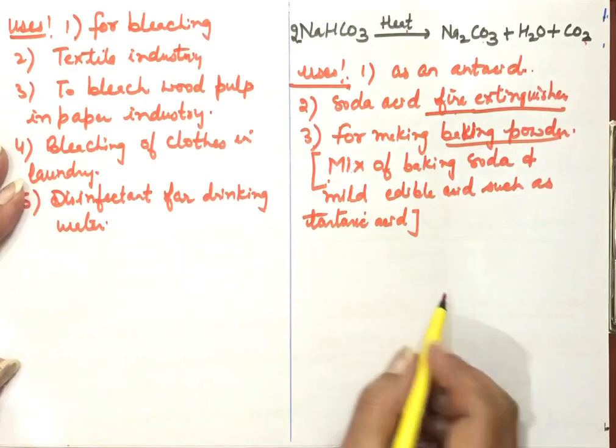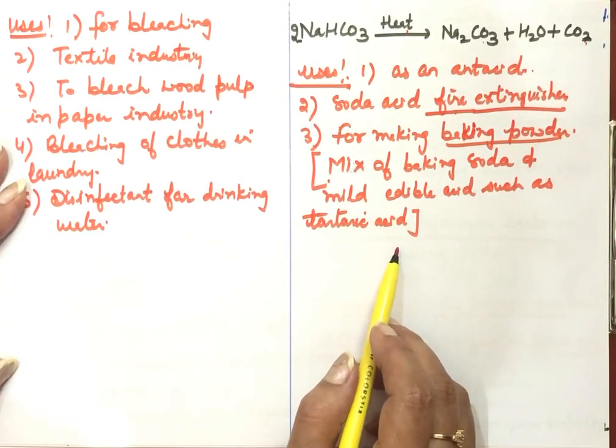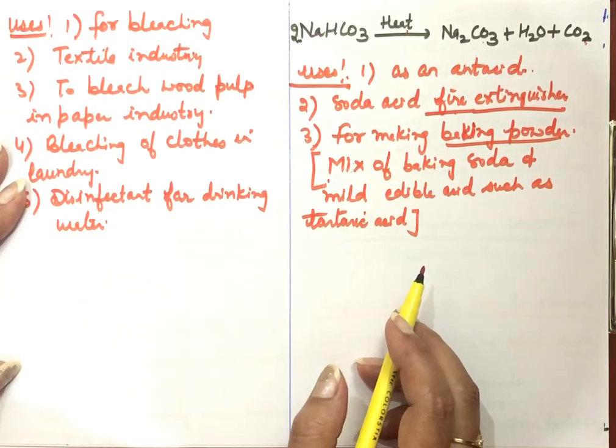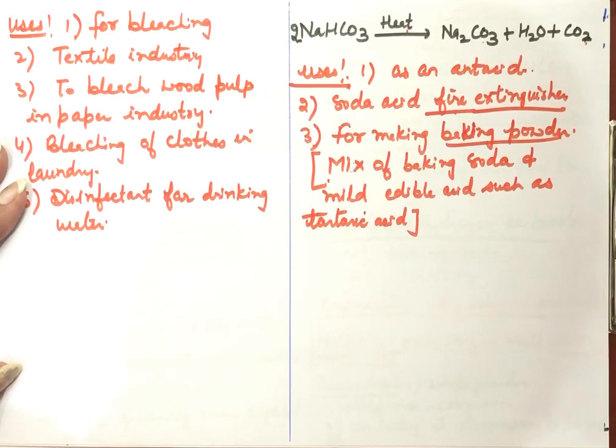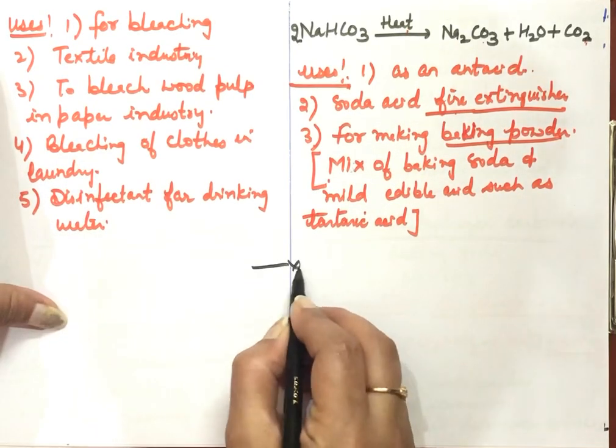So baking soda and tartaric acid becomes baking powder actually. And on heating, this will give carbon dioxide, and this will cause the bread or the cake to rise, and because of that, these baked things will become soft and spongy. So these are the 4 compounds that we have covered. Now one more compound is left.